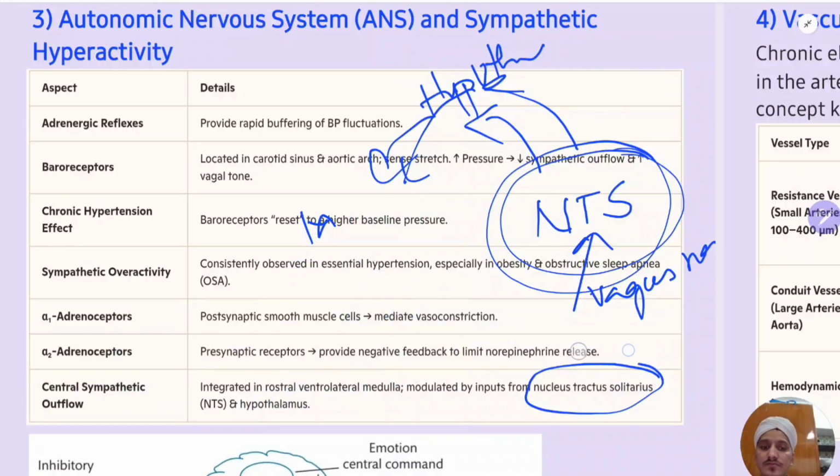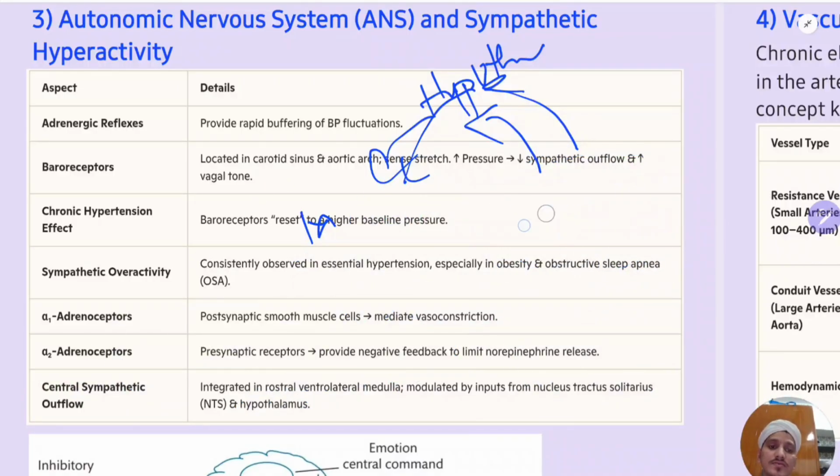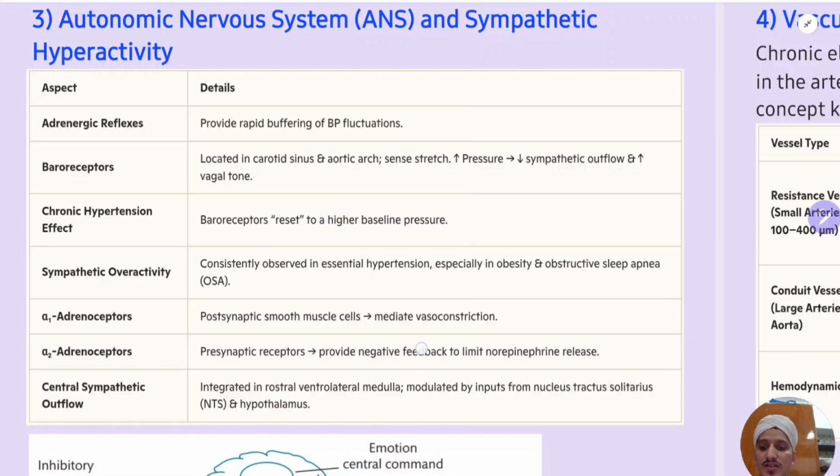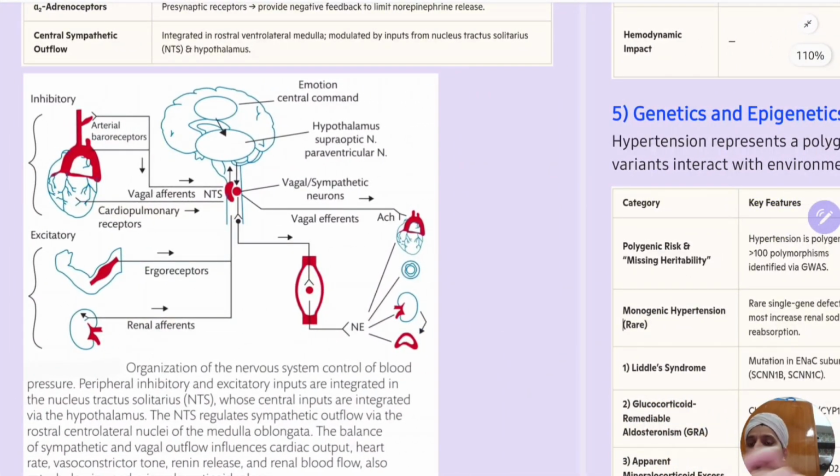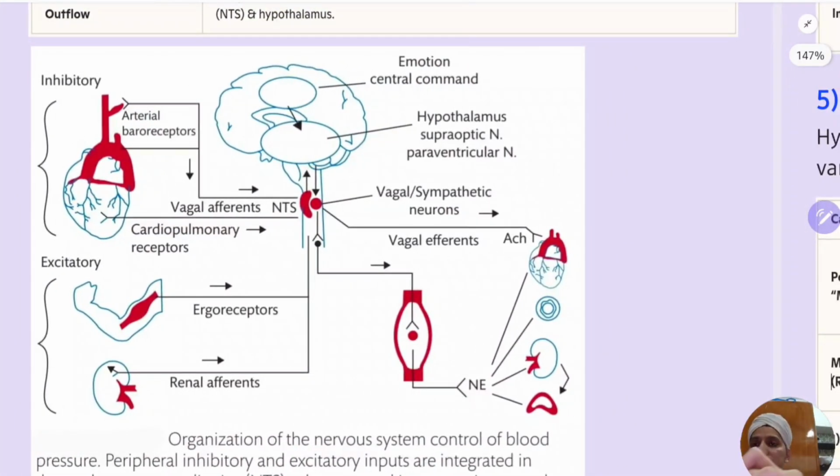Just see this, how the sympathetic nervous system acts. See the afferents: afferents from the baroreceptors, afferents from the cardiopulmonary stretch receptors. Remember, there are stretch receptors in the muscle of the heart.